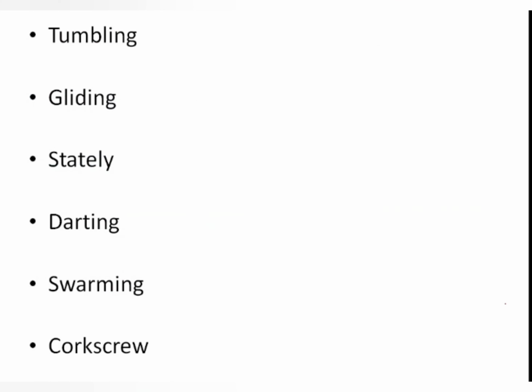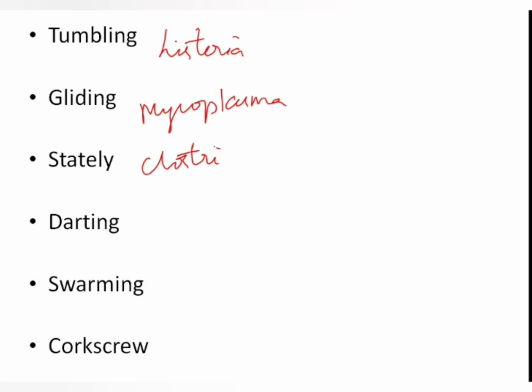Now based on what type of motility it possesses, you can approximately get an idea of what bacteria it is. If there is tumbling motility, then it is going to be Listeria. If it is gliding motility, it is because of Mycoplasma. Stately motility is going to be by Clostridium.